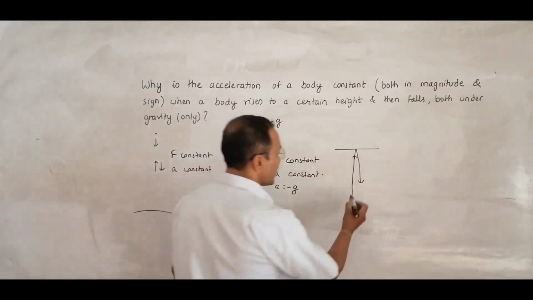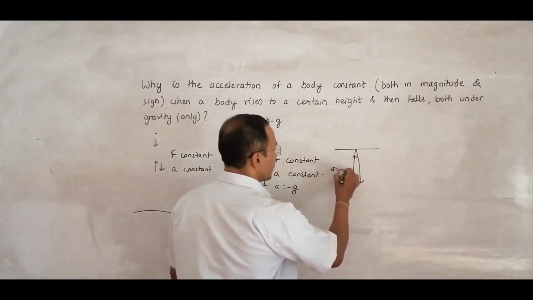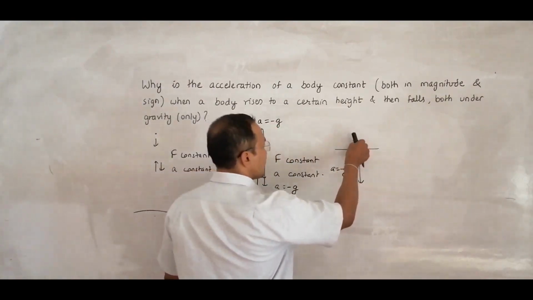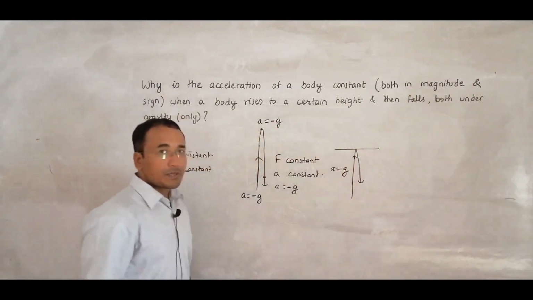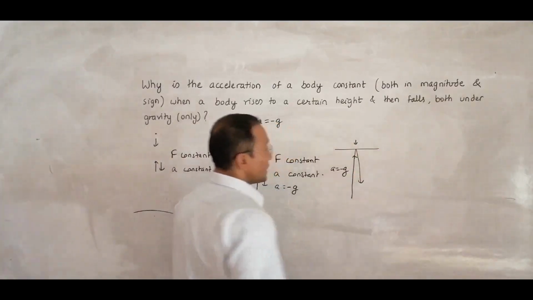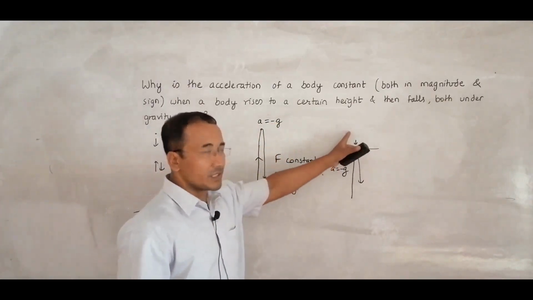So what happens here is, from here to here the value of acceleration will be a equal to minus g. And when it strikes here, the force changes, because now we have the reaction force given by this thing in addition to the force of gravity. So that's why the value of a changes here.